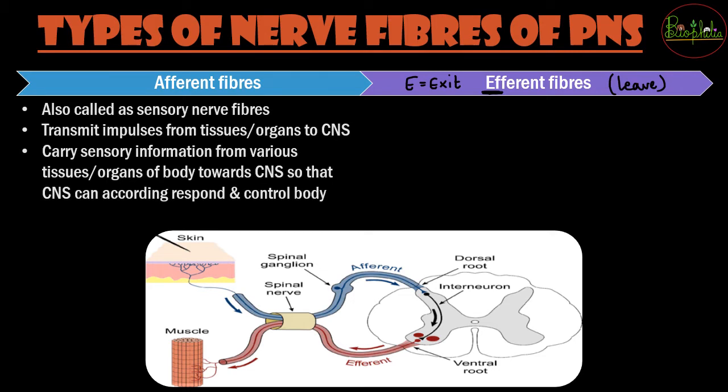So these afferent fibers are also called the sensory nerve fibers, because these will be coming towards the CNS, or you can say these are going to transmit impulses from the organs towards the CNS, that is the central nervous system. These will carry sensory information, because these are called sensory nerve fibers. And once they send all the information to the CNS, the CNS is going to process the information and it will respond and control the body accordingly.